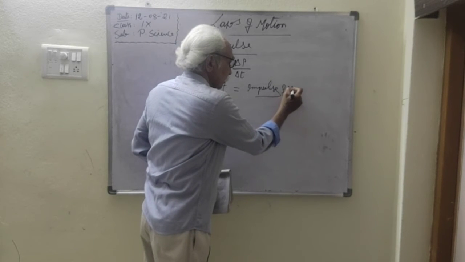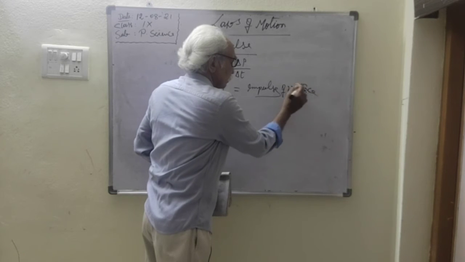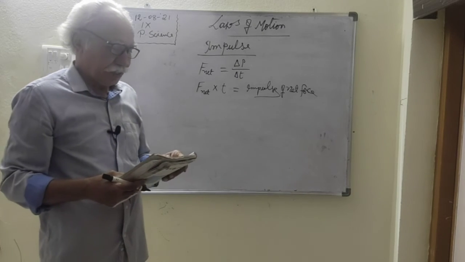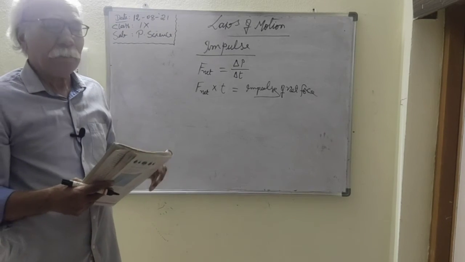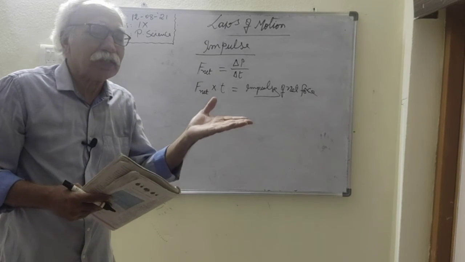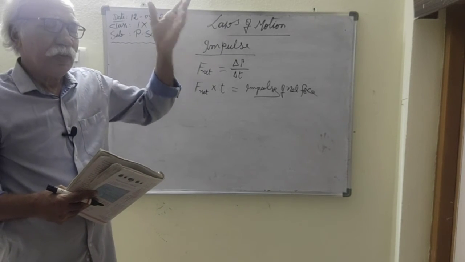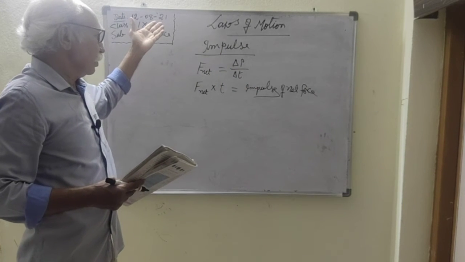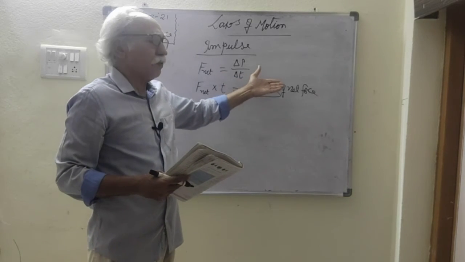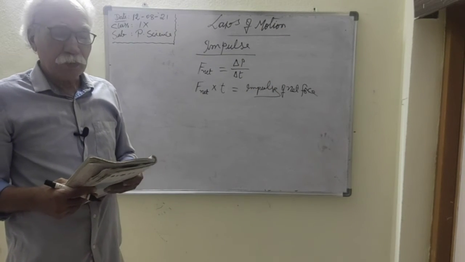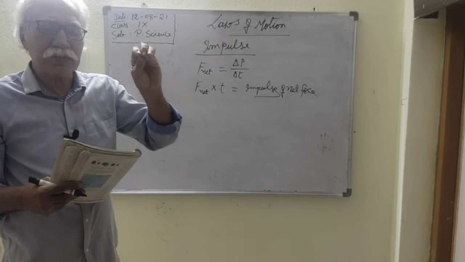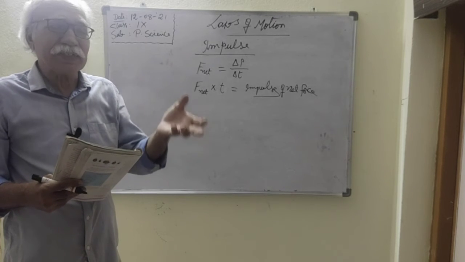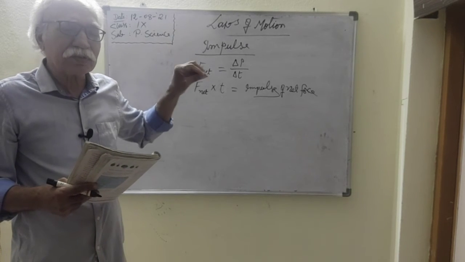Impulse of net force. Impulse is equivalent to the change in momentum. When the change in momentum is increasing and the interaction time is not changing, then the net force increases, and the impulse of net force also increases. Suppose the change in momentum remains constant and time is increased, then the net force is decreasing.